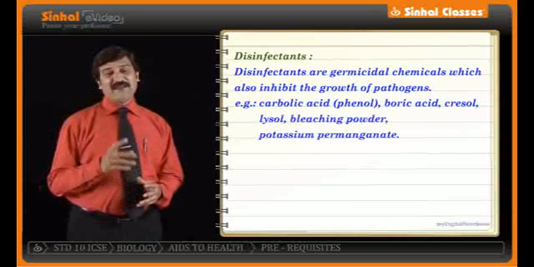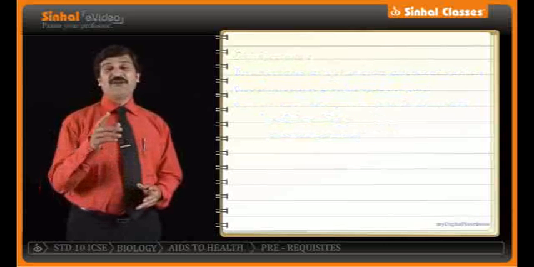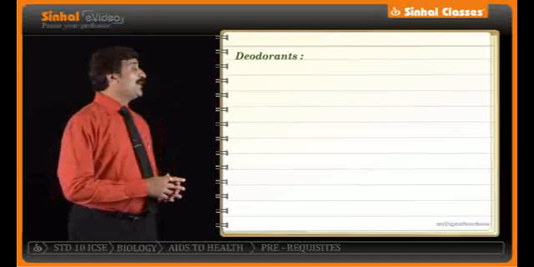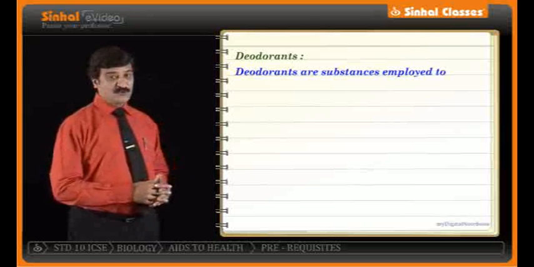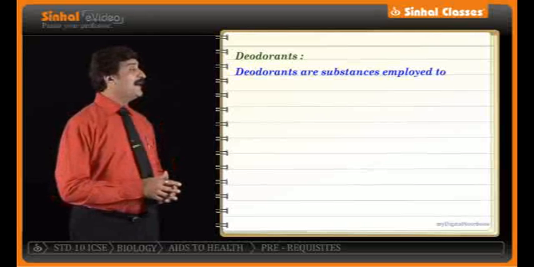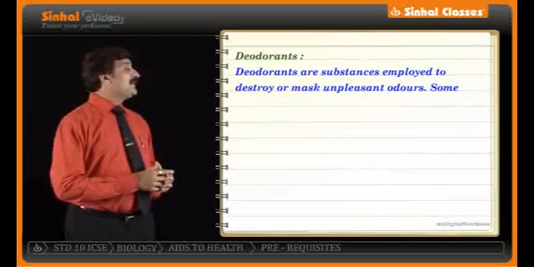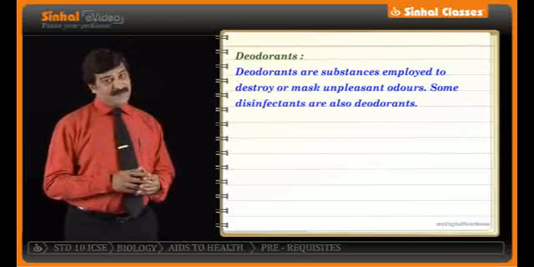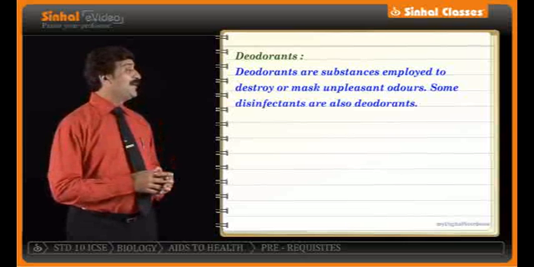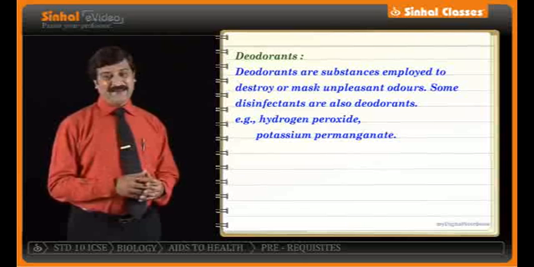When we talk about this, we also use another word that you're so familiar with. What's a deodorant? Deodorants are substances employed to destroy or mask unpleasant odor. Such disinfectants are also called deodorants. Examples are hydrogen peroxide, potassium permanganate.